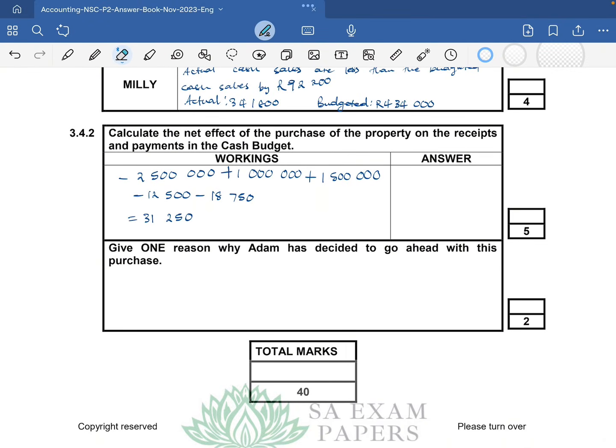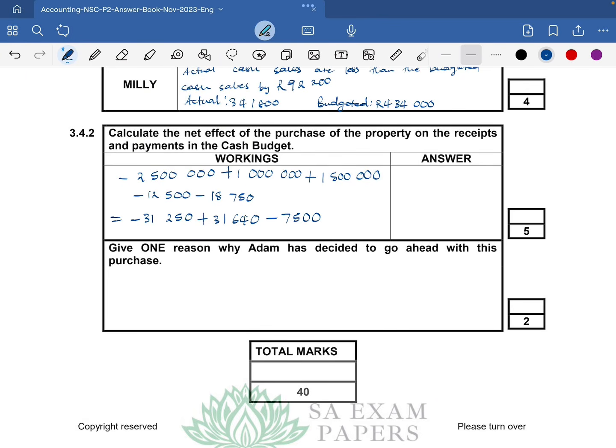So this is supposed to be a minus, and then here, it's negative 31,250 plus the 31,640 minus the 7,500 that we are no longer going to receive. Let me just ensure that my calculations are correct before I conclude. Plus 1 million plus 1,500,000 minus 12,500 minus 18,750.